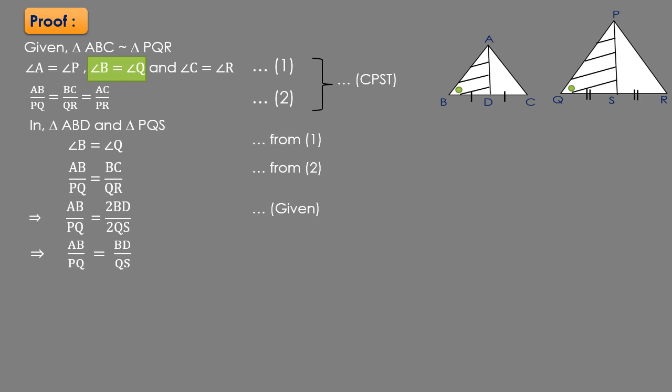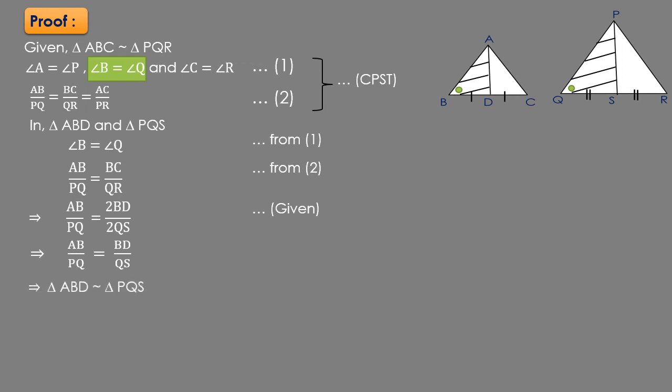Now AB and PQ as well as BD and QS are the corresponding sides of triangle ABD and triangle PQS, and here we can say that they are in proportion because their ratios are equal and the included angles between them, that is angle B and angle Q, are also equal.